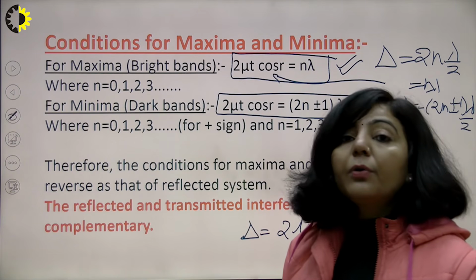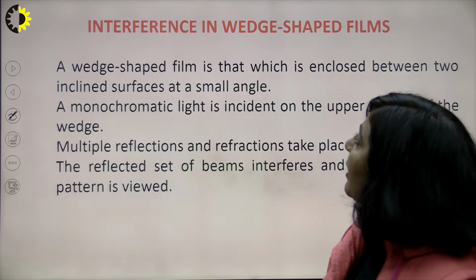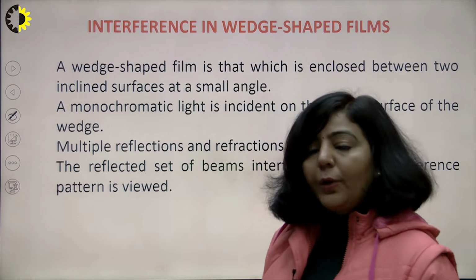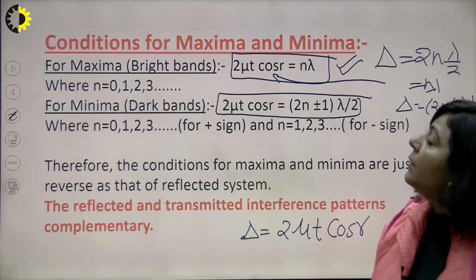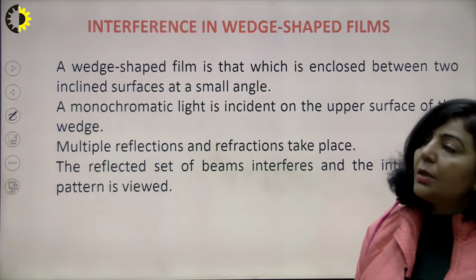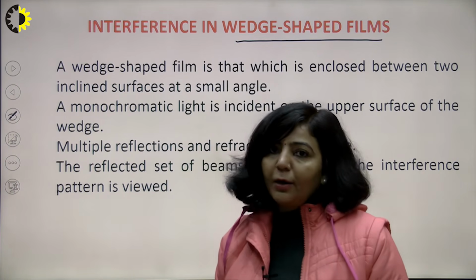So this is about interference in thin films of uniform thickness for reflected as well as for transmitted rays. In the next lecture, we will discuss interference in thin films of non-uniform thickness, which is also known as bedsheet film. So this will be the point of discussion for the next lecture.